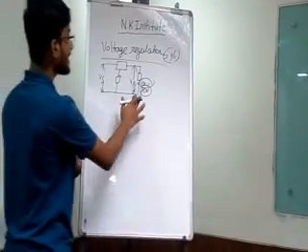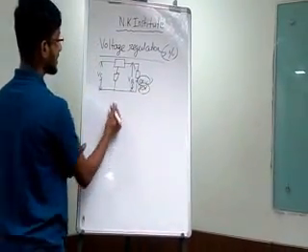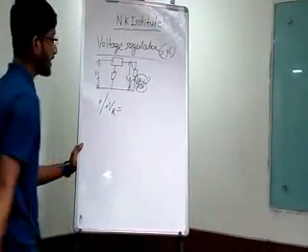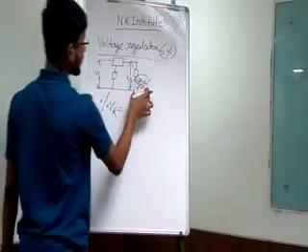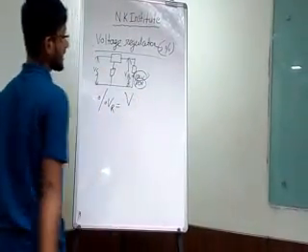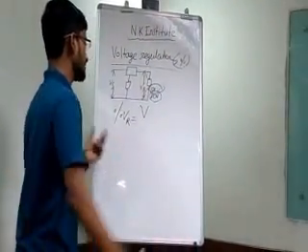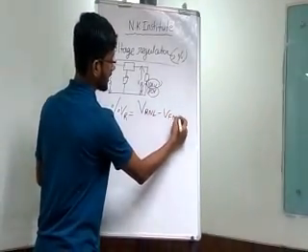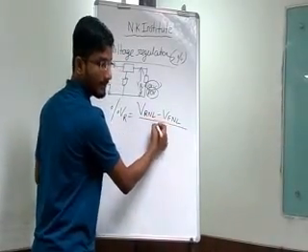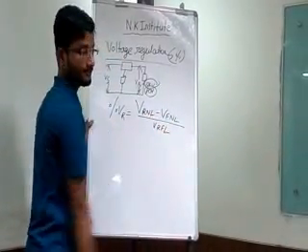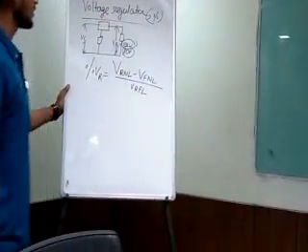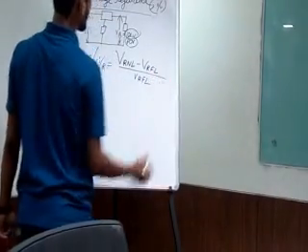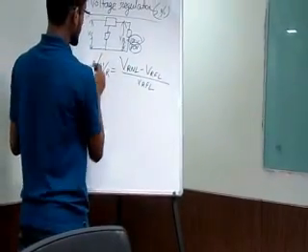So if we formulate the percentage voltage regulation, I'm denoting it as percentage VR. What will it become? As you can see, it is the change of no load voltage from full load voltage, divided by full load voltage. Let me explain that expression. What does the expression mean?